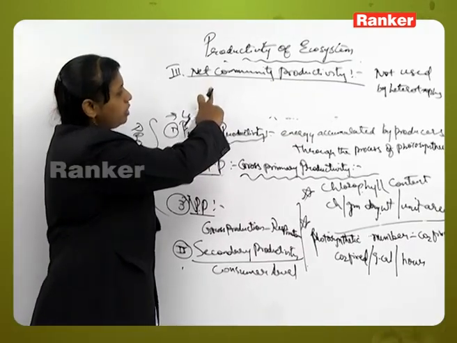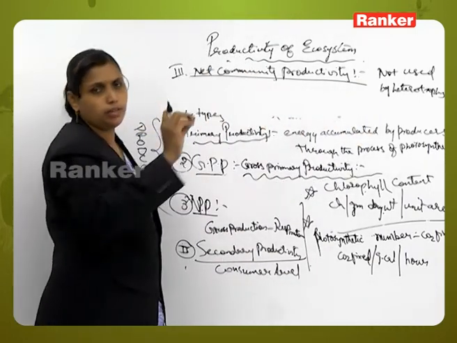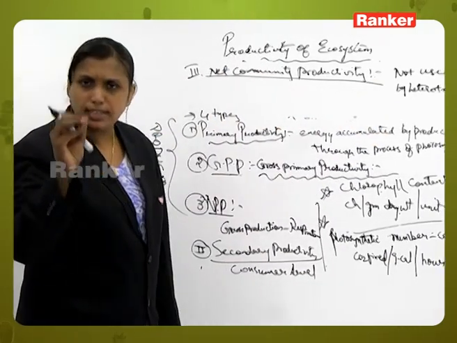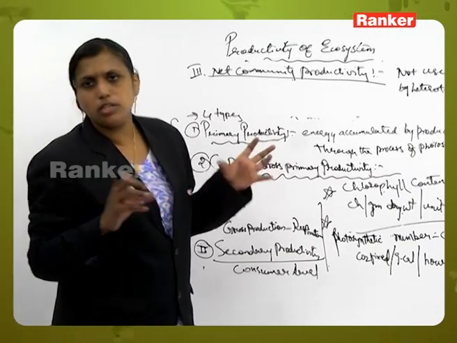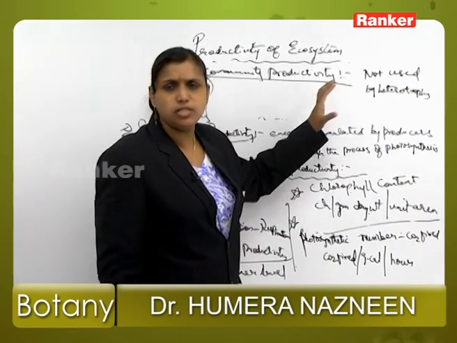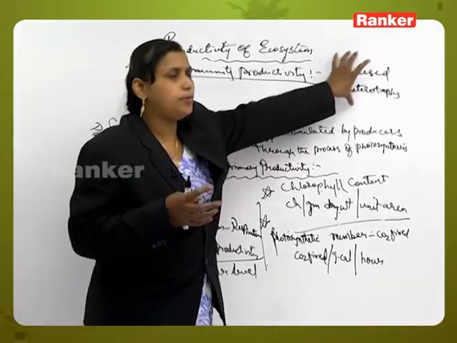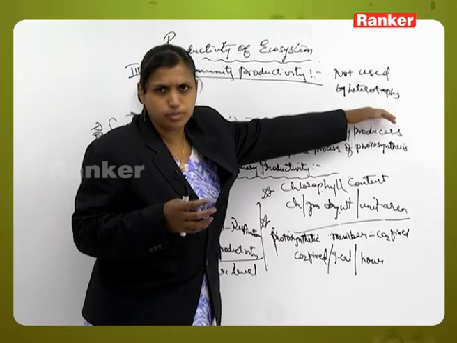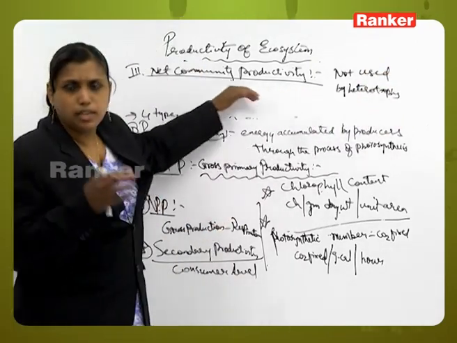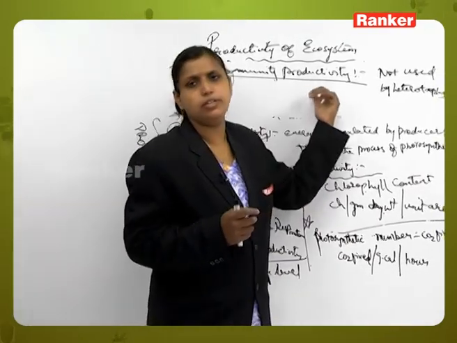The rate of storage of organic matter which is not used by heterotrophs in a given unit area, in a unit year, or in a unit season or period of time, is called the net community productivity. Means the storage of organic matter which is not being utilized by any sort of heterotrophs and is leftover, in a particular given season or period of time, is called net community productivity.